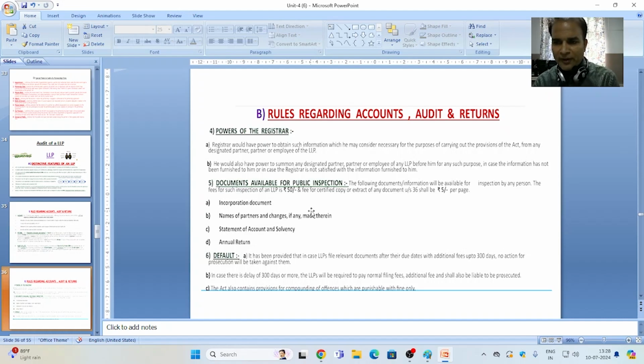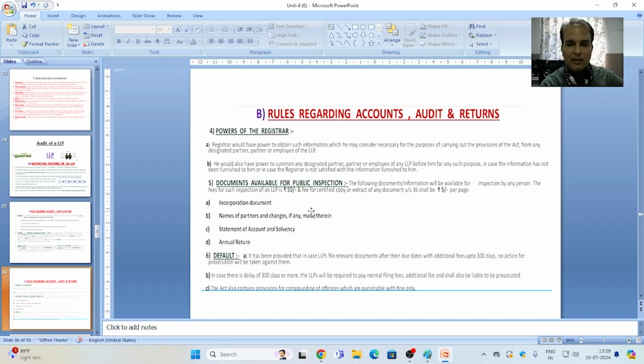The following documents' information will be available for inspection by any person. The fee for such inspection of an LLP is ₹50, and the fee for a certified copy or extract of any document under section 36 shall be ₹5 per page. What type of documents will be available for public inspection?